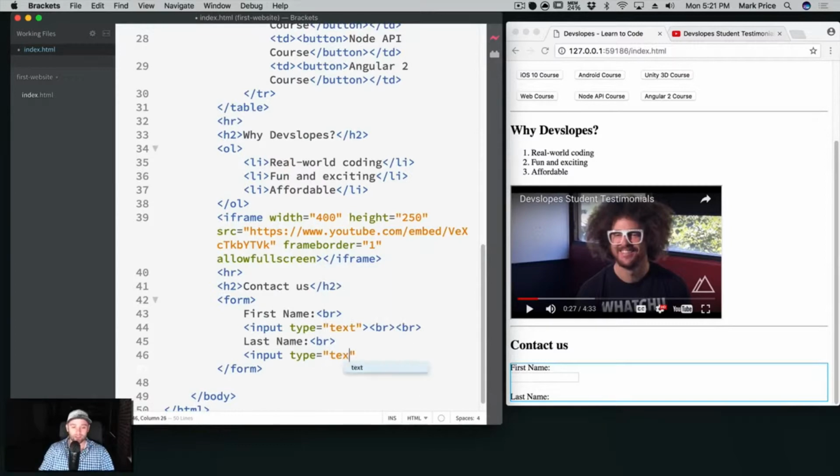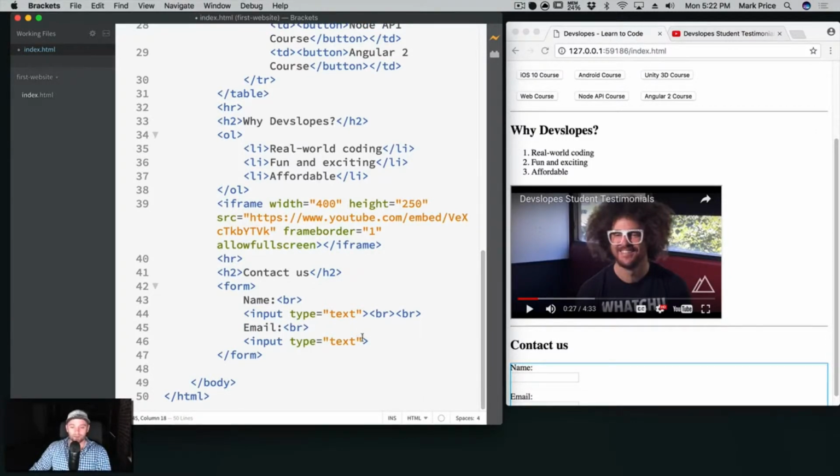Input type equals text. Actually, this should probably just be name and email. Yeah, let's say email. Okay, type equals text. I like it. And let's do another BR and another BR to break it up there a little bit.